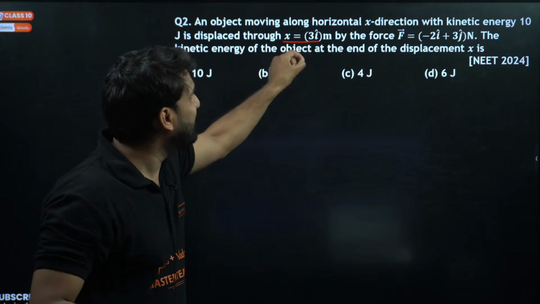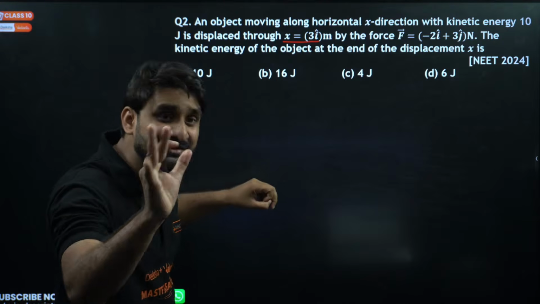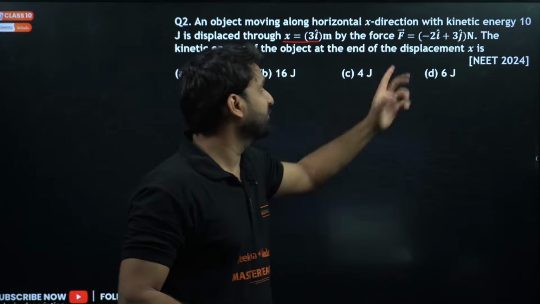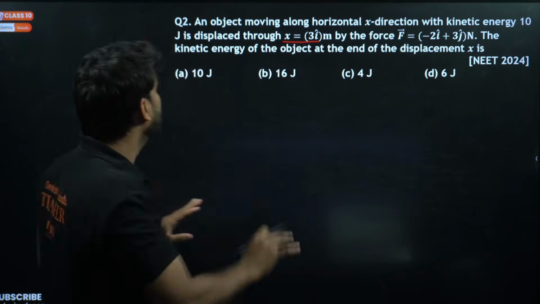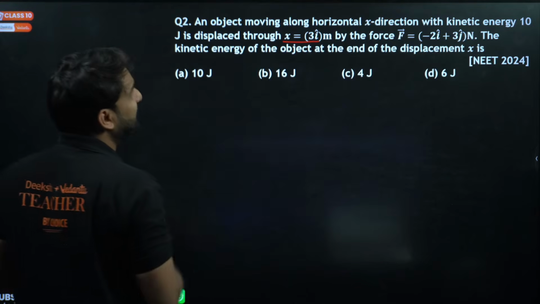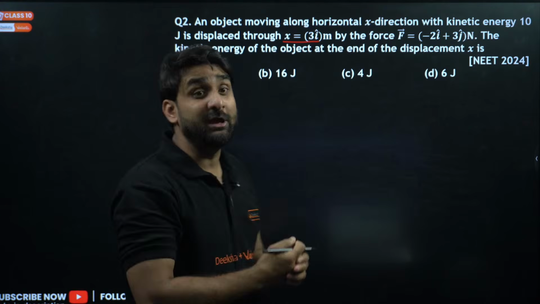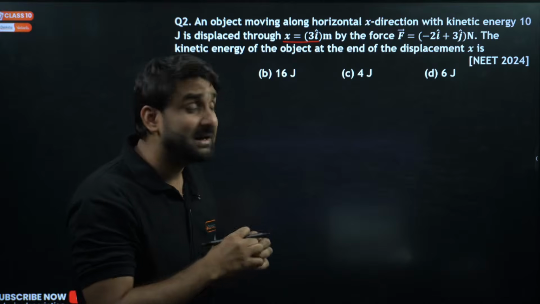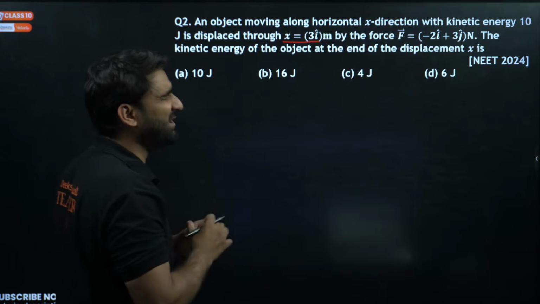I cap represents the x direction. By the force minus 2 i cap plus 3 j cap Newton, so force is also given in vector form. The kinetic energy of the object at the end of the displacement will be what? We have to find the kinetic energy at the end of the displacement.